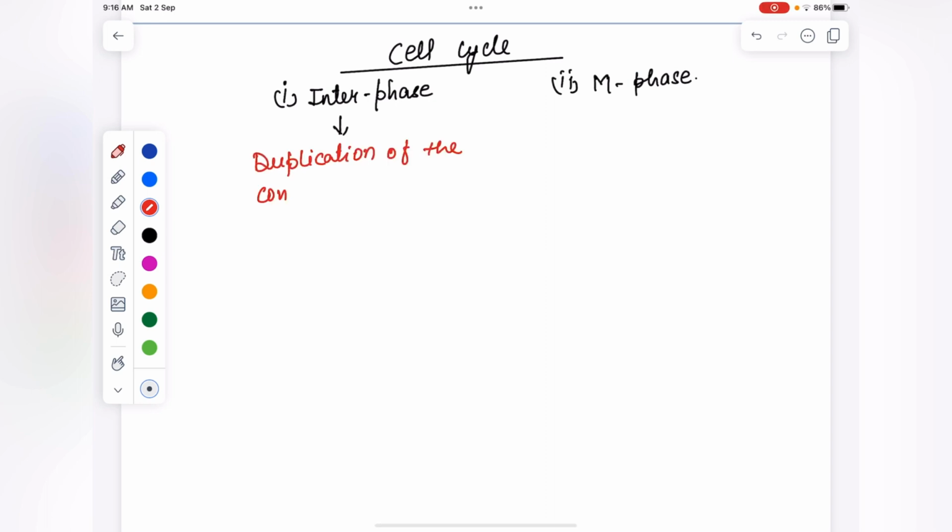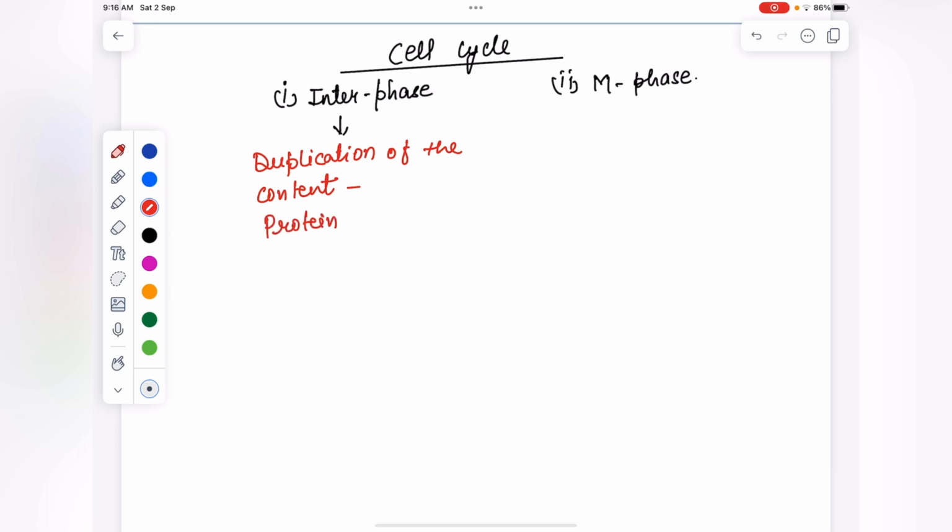Duplication of content means the cell organelles and proteins. There will be a synthesis of proteins. Proteins help in the formation of the cell organelles. So protein is required, and RNA is required, because by RNA only the protein synthesis will take place.